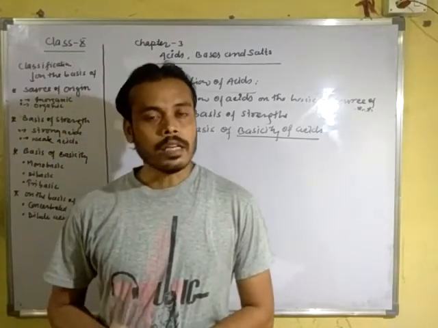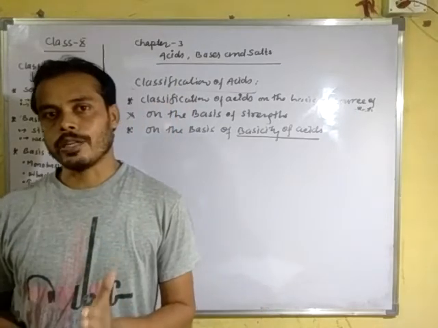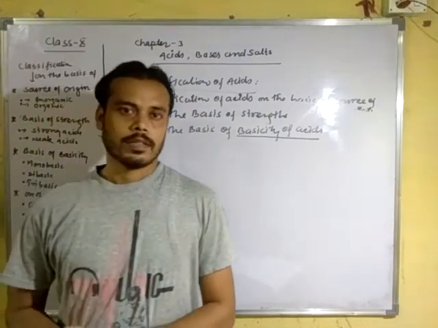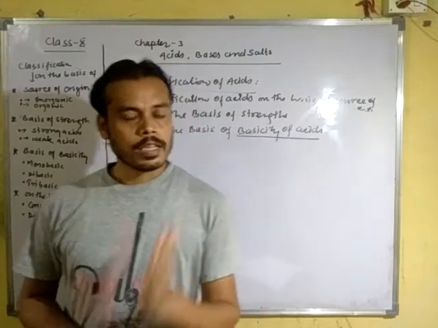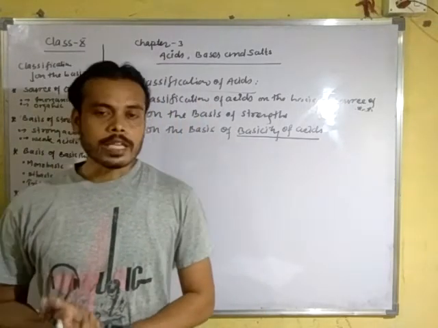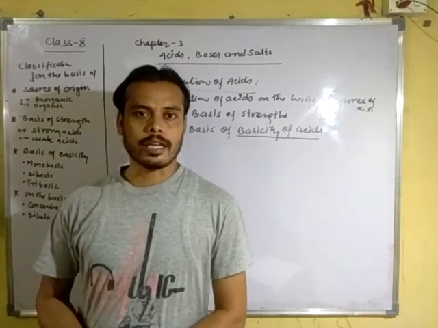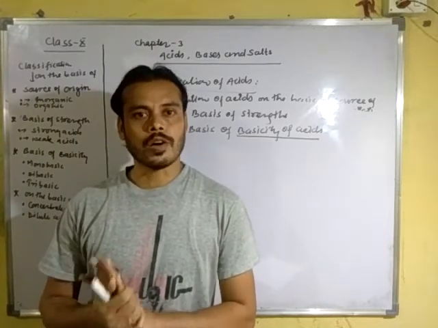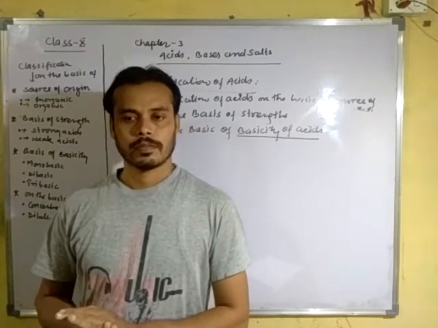Acid containing replaceable hydrogen ion, or acid containing replaceable hydrogen atom, is called basicity of that acid.